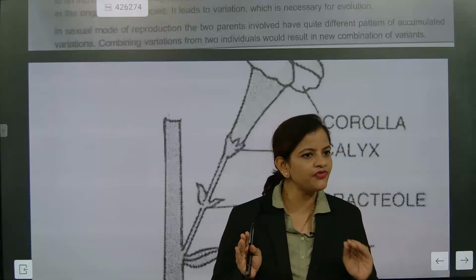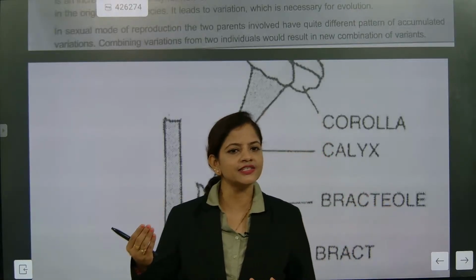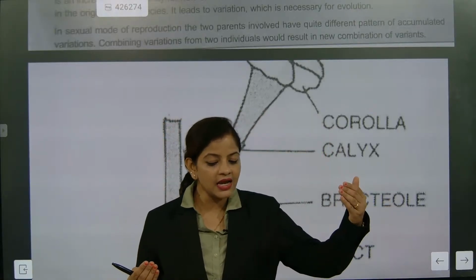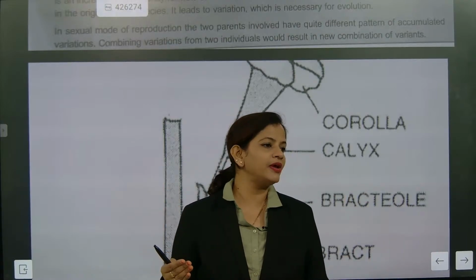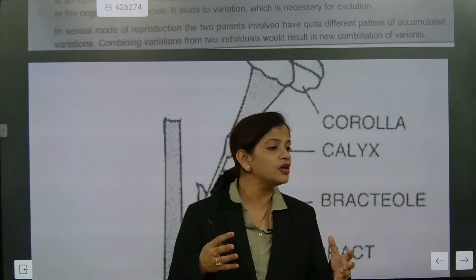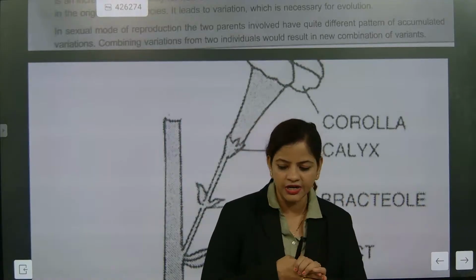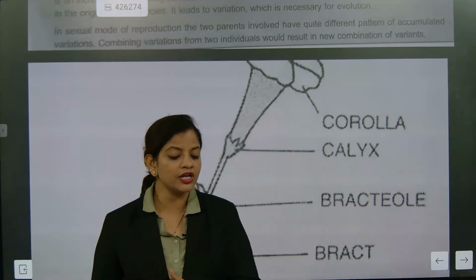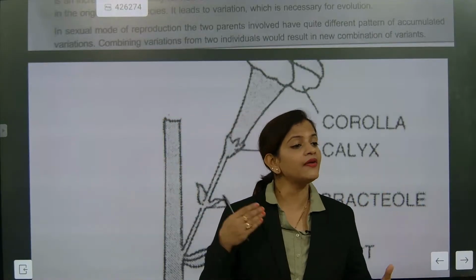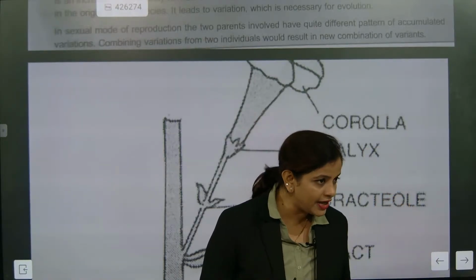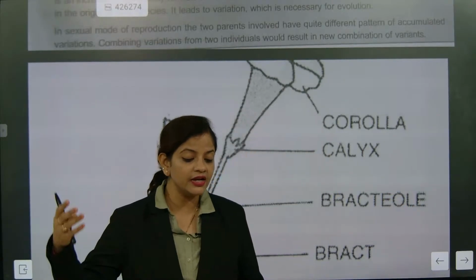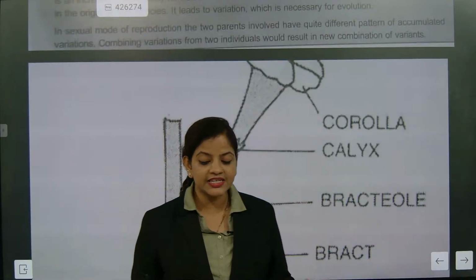Understood? Did you like the first point? Here, two different sexes are involved, male and female. The perfect answer is male and female bringing different types of genetic information. Understood? So the next important point is that from the male and the female, 50% of the genetic information from the male and 50% of the genetic information from the female is taken.